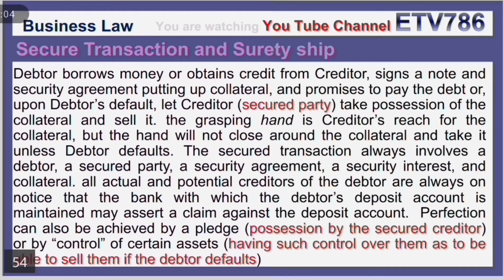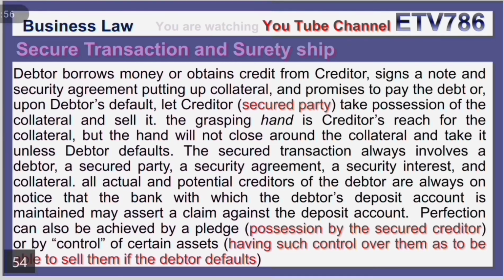Secured transactions and suretyship. A debtor borrows money or obtains credit from creditors, signs a note and security agreement putting up collateral, and promises to pay the debt, or upon debtor's default, lets the creditor, the secured party, take possession of the collateral and sell it. The grasping hand is the creditor's reach for the collateral, but the hand will not close around the collateral and take it unless the debtor defaults. The secured transaction always involves a debtor, a secured party, a security agreement, a security interest, and collateral.